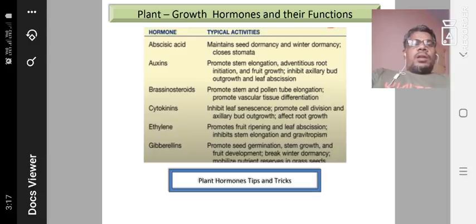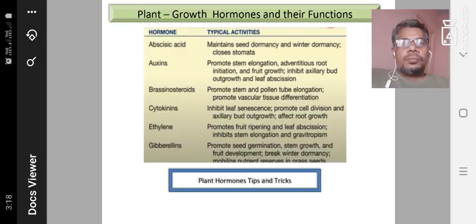Okay, another most important question is asked every time, in both the June session of the question paper as well as December. So December also has it here: plant growth hormones and their functions. Easily, tips and tricks will be given to you.